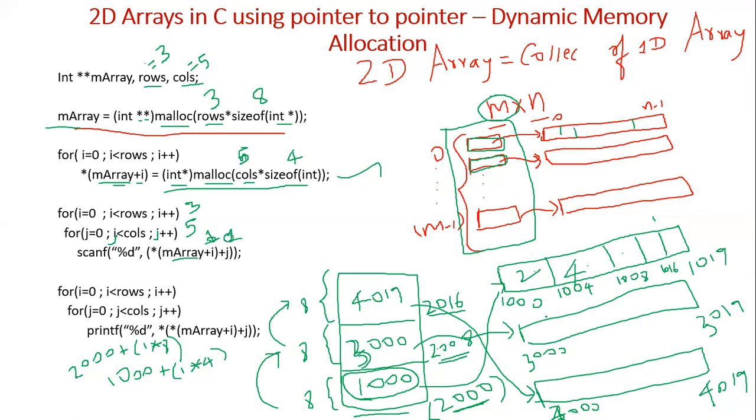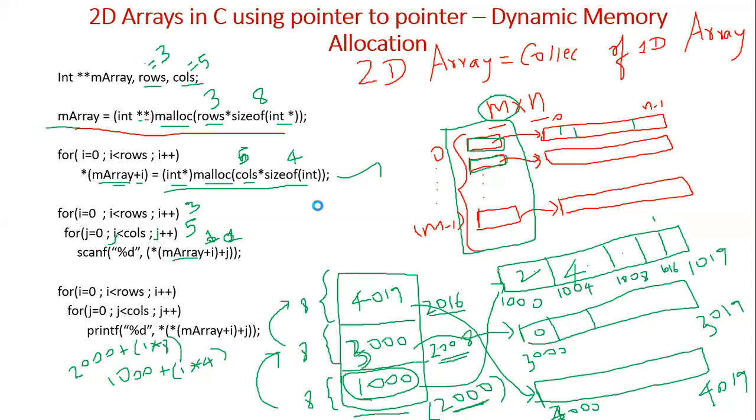So whatever the first input is will go here, right? The second input will go to 3000 plus 1. 3000 plus 1 is an integer array, so 1 into 4, 3004. Like that the values will be stored, right?